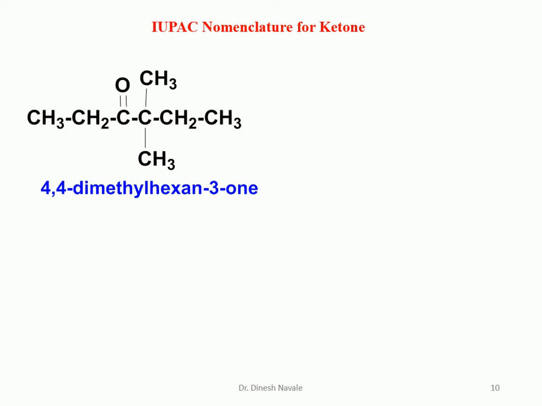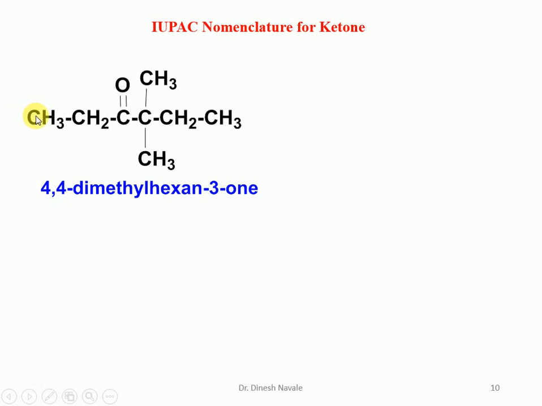For the next compound, we have to decide whether to start the numbering from the right-hand side to give the lowest possible number, or from the left-hand side. If you start from the right-hand side, the carbonyl carbon will become number 1, 2, 3 and 4. But if you start from the left-hand side, the lowest possible numbering to the carbonyl, that is the ketone, will become 3. So giving the numbering from the left-hand side, from this side, is the only correct way.